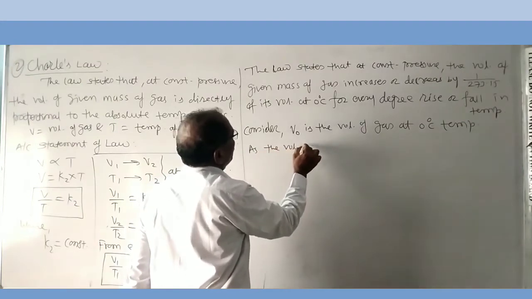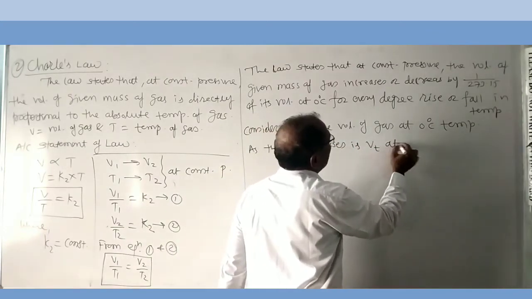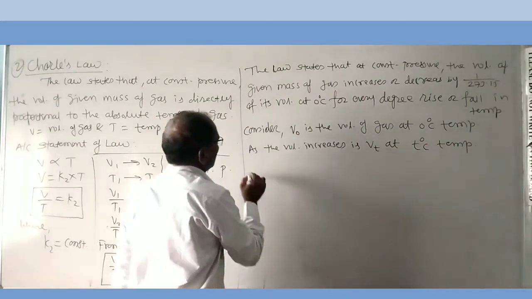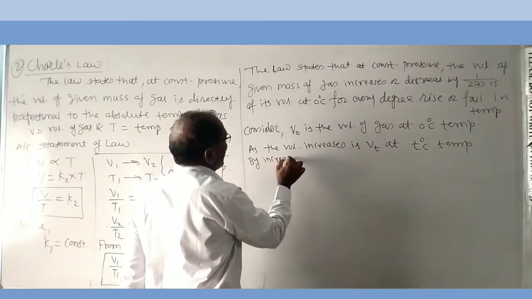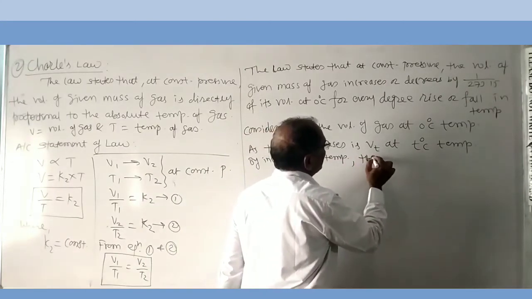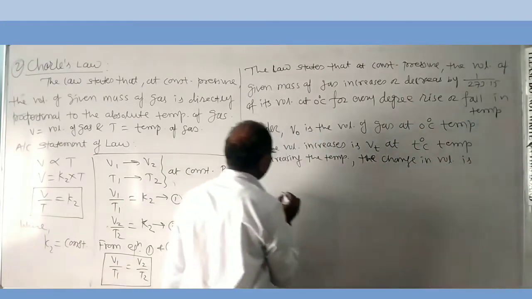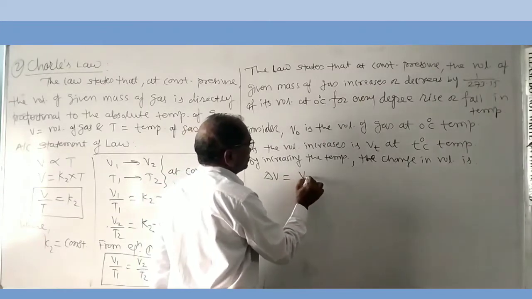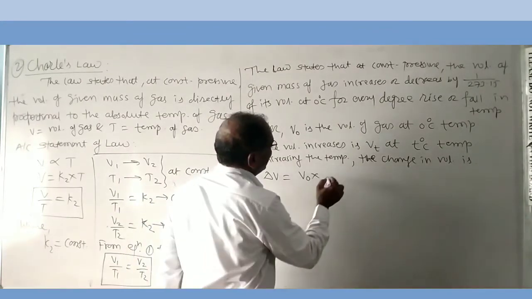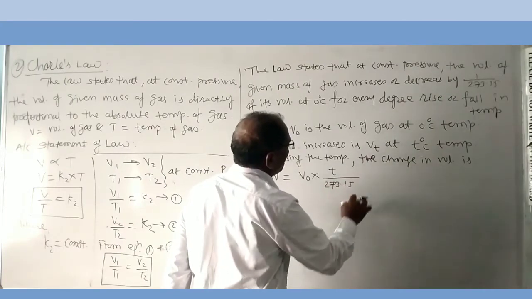As the volume increases, its Vt at T degrees Celsius temperature, by increasing the temperature, the change in volume delta V is equal to V0 into T upon 273.15.